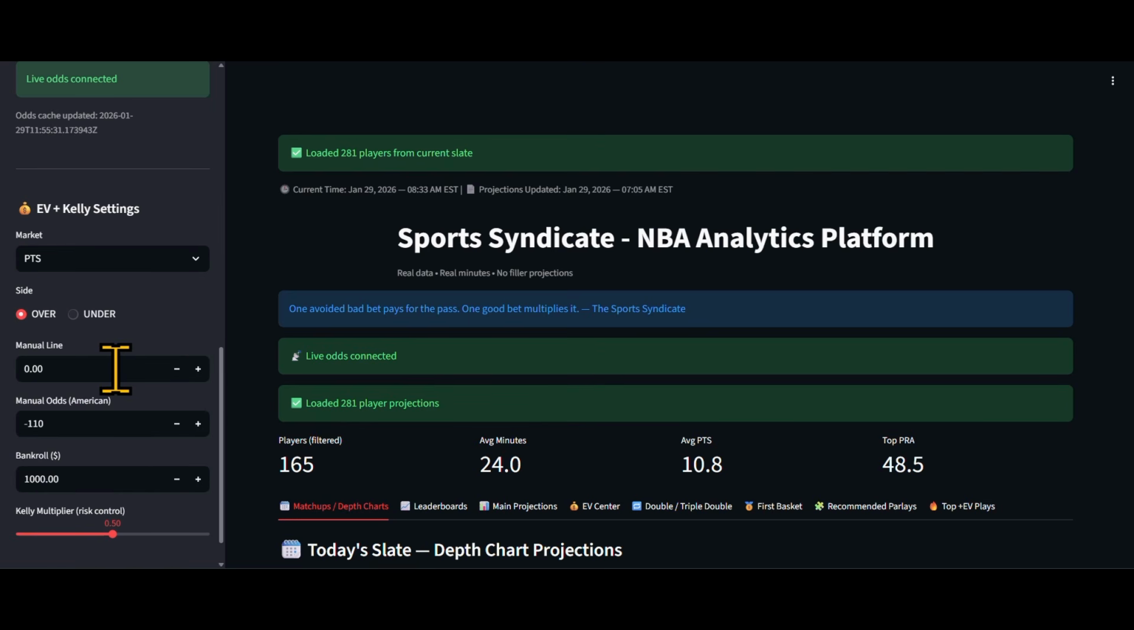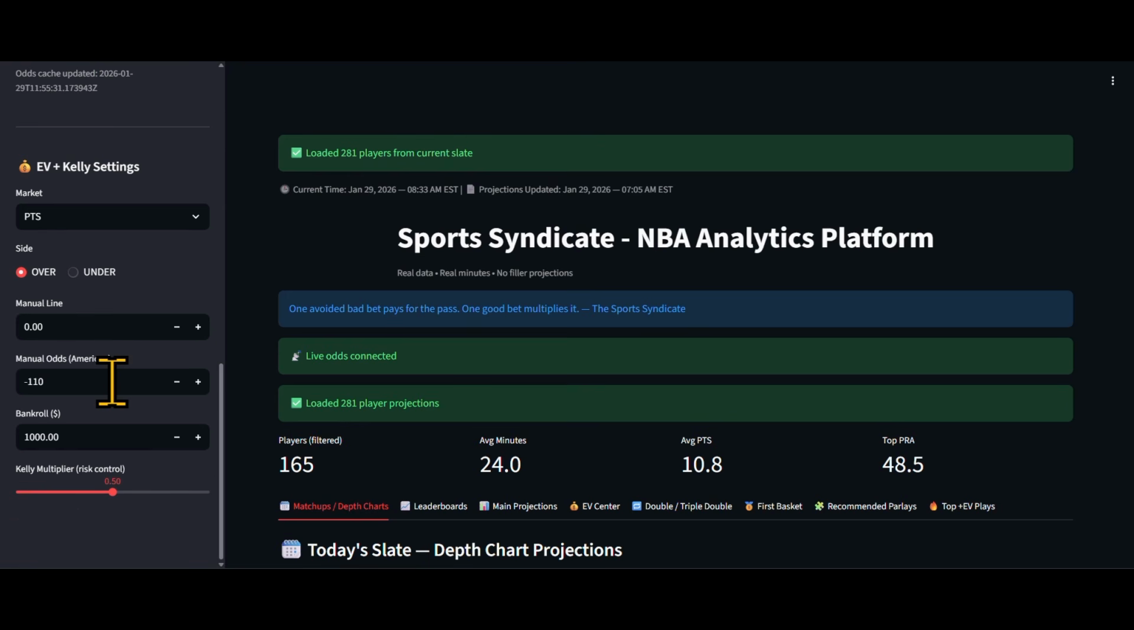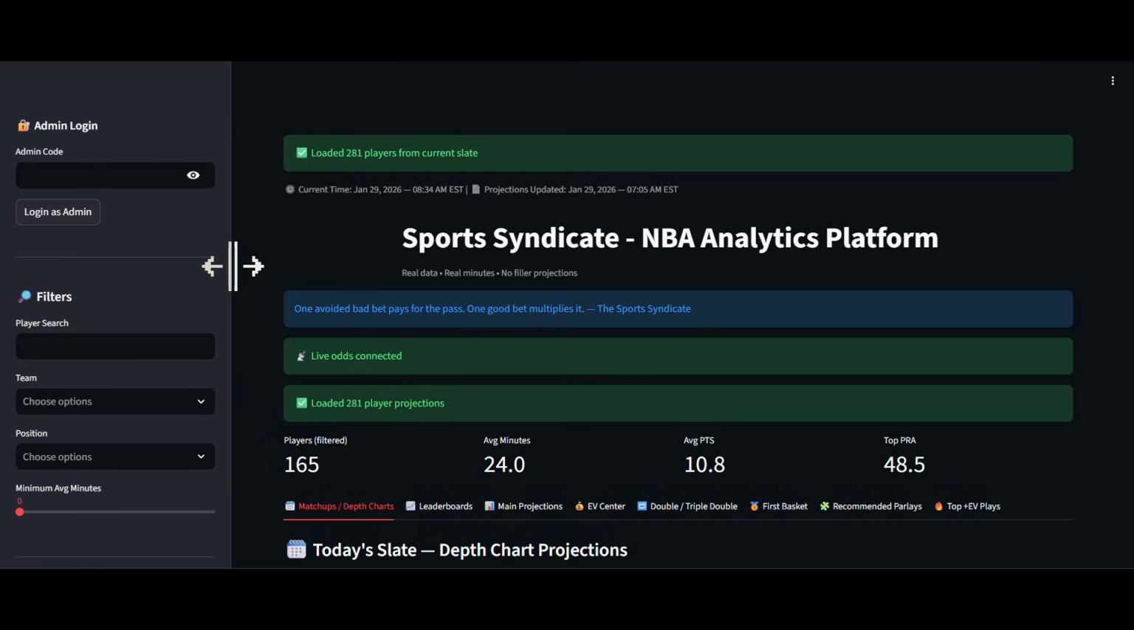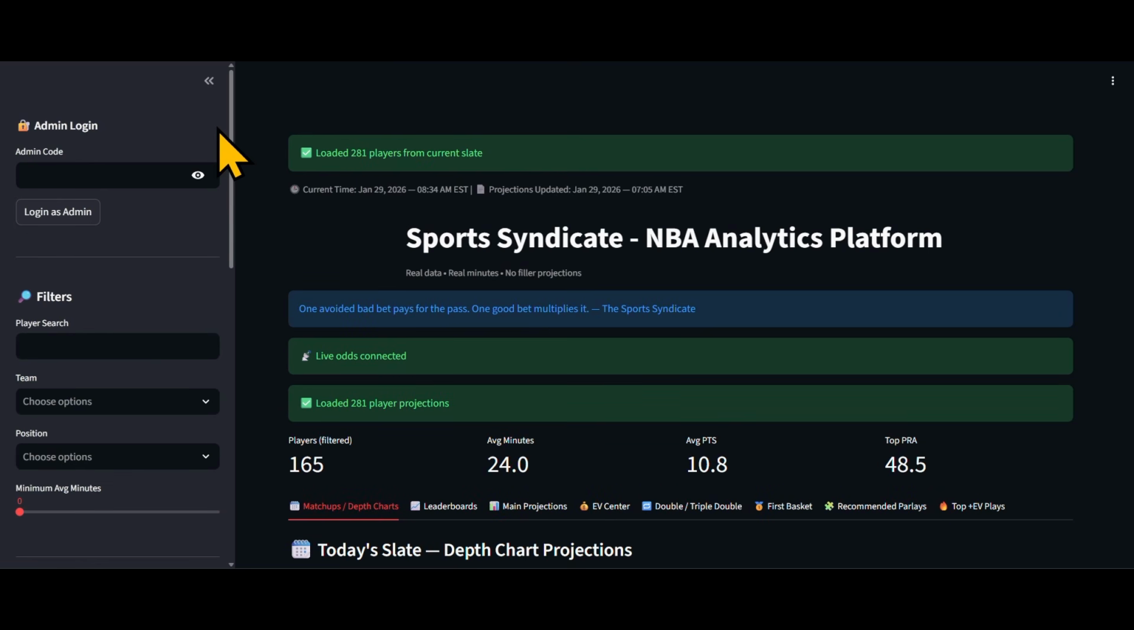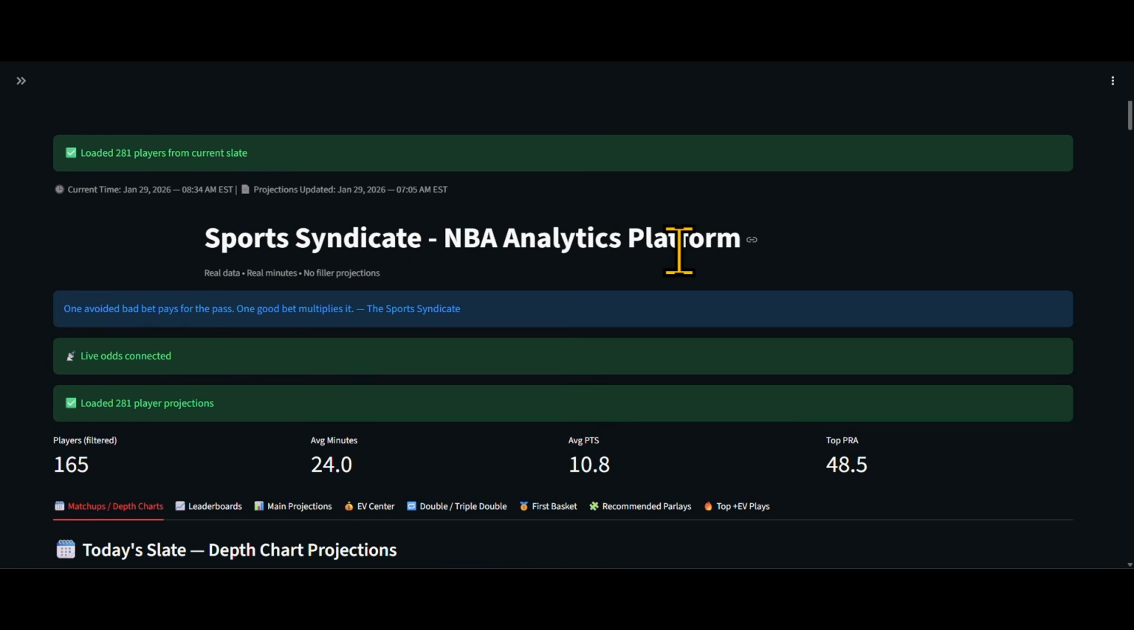Here is your manual line, so you can enter a manual line which you want to bet, your manual odds, and then you can select your bankroll at any denomination that you're comfortable with starting your bankroll with. Here is the percentage of your bankroll that you're willing to risk for your bets. This changes when we get to main projections. I'll show that to you as well. So we're going to close this until we get into our main projections.